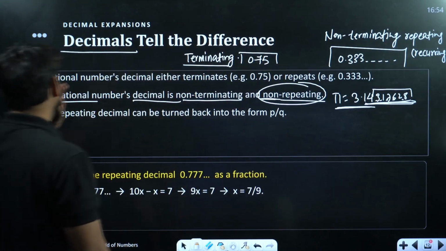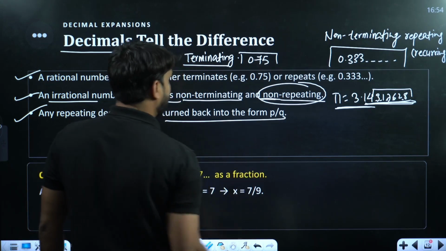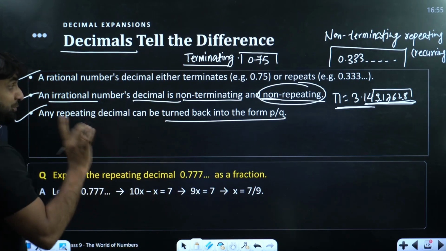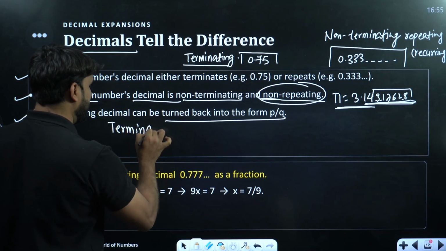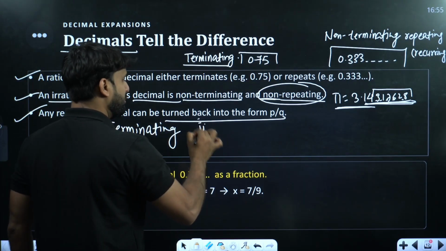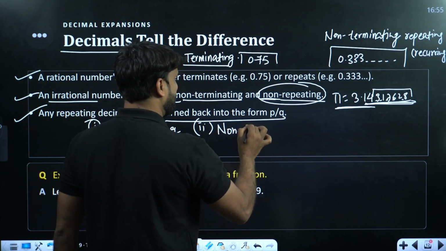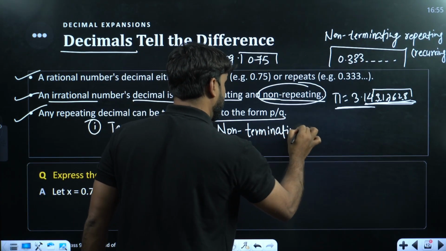The exact values might change a little, but this is the format. Now, any repeating decimal can be turned back into the form of p by q. So there are two possibilities: if the decimal expansion is terminating, or if the decimal expansion is non-terminating but repeating.